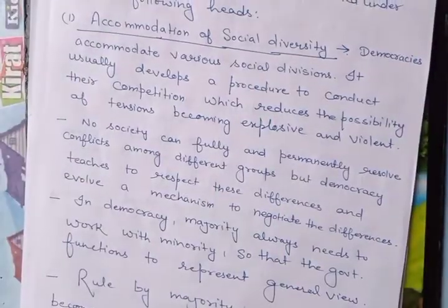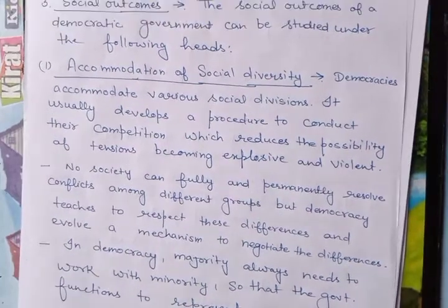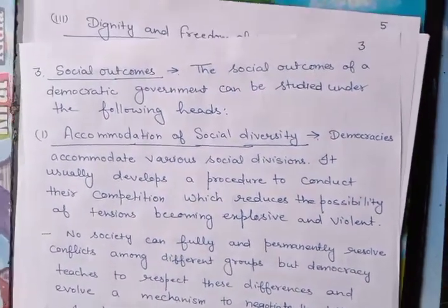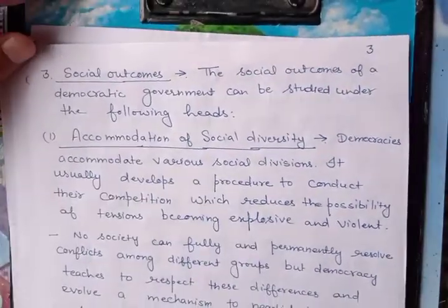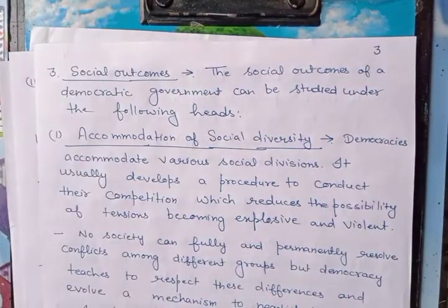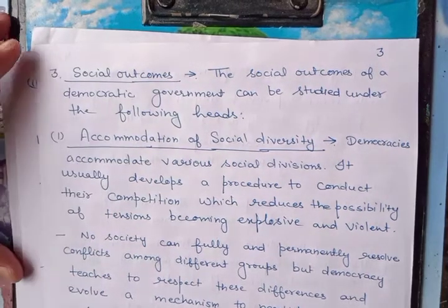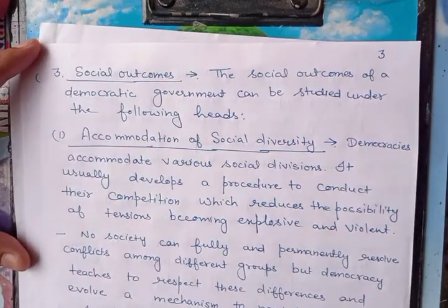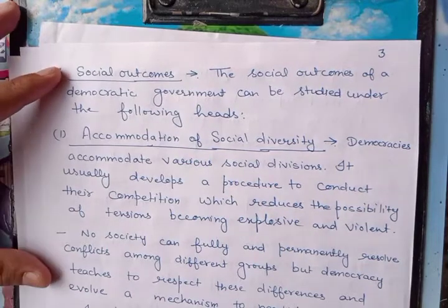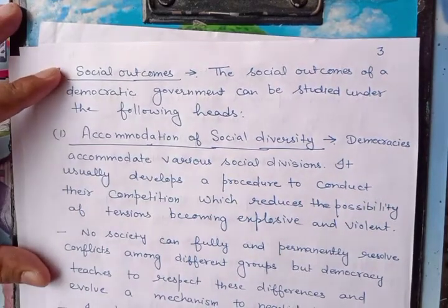Next one is discussing here what are the social outcomes. Yes, we discussed the economic outcomes. Let us start with the social outcomes of our democracy. The social outcomes of democratic government can be studied under the following heads. The first one is accommodation of social diversity.